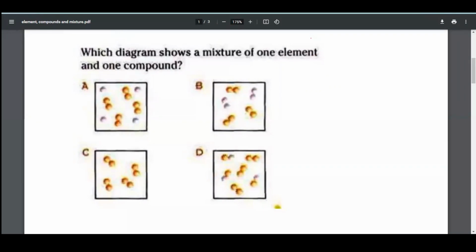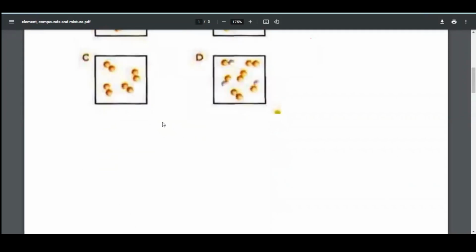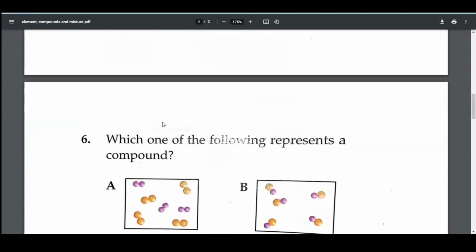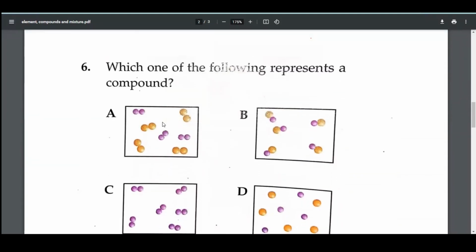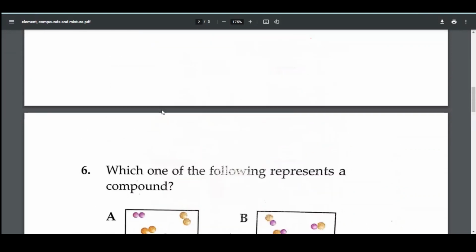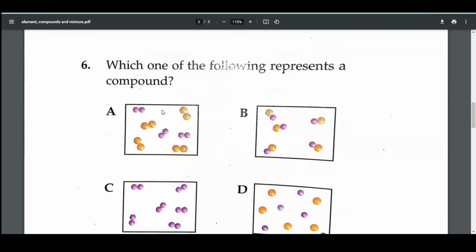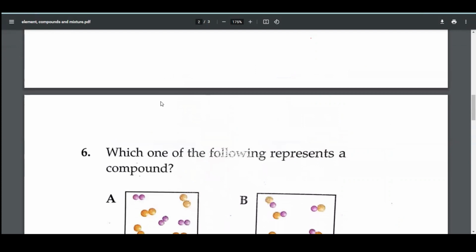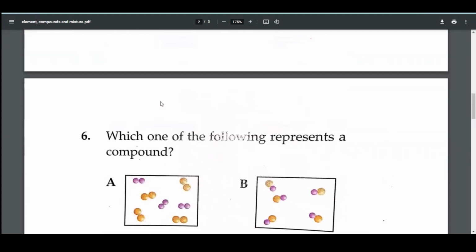Now move further. Which one of the following represents a compound?